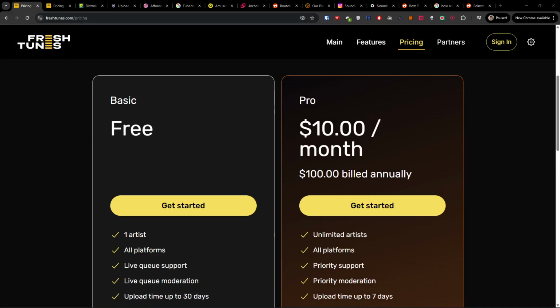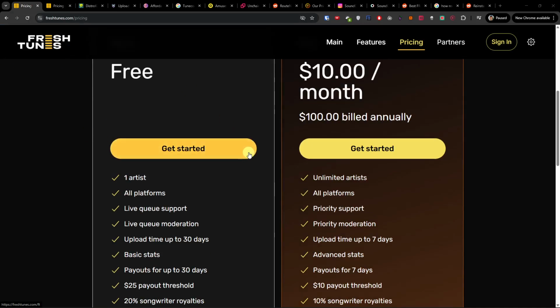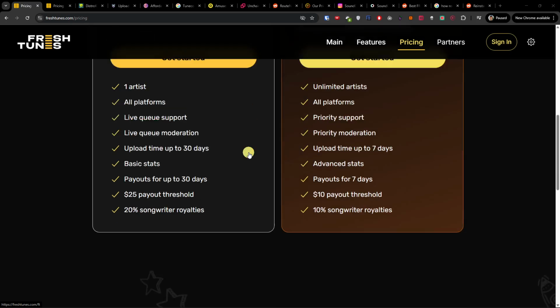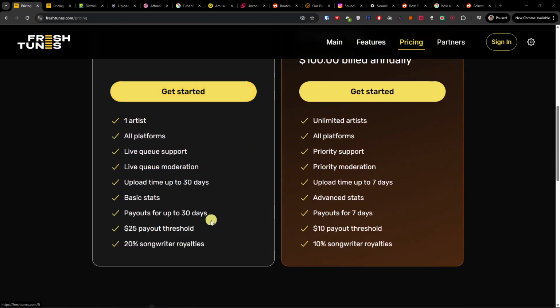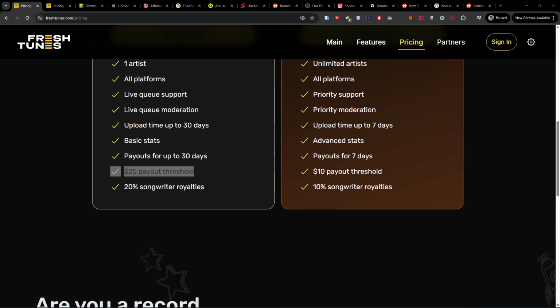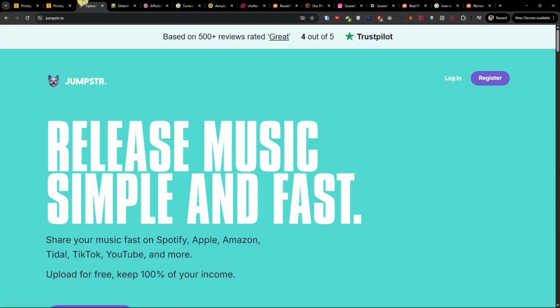So yeah, Fresh Tunes is a good one. You have 100% royalty retention, no annual renewal fees, and an easy to use interface. You have 20% songwriter royalties and a $25 payout threshold. So that's good. But you're also going to have no payment splitting option and a high minimum withdrawal threshold. So this is one thing that you have to be aware of if you want to use it. Now, another free one is called Jumpster.